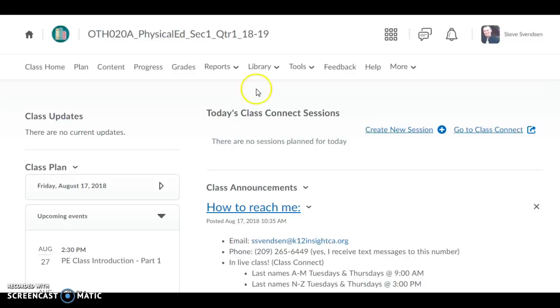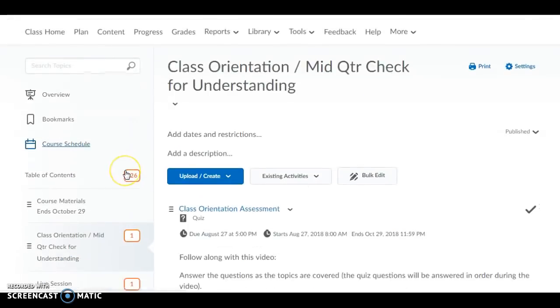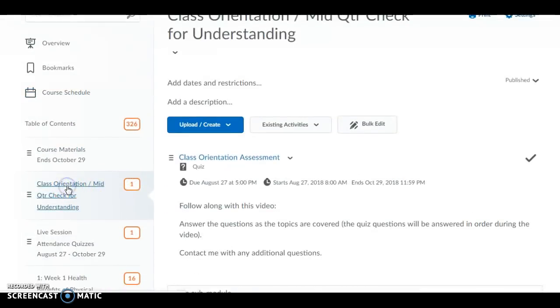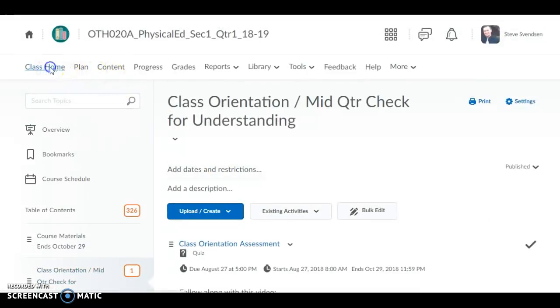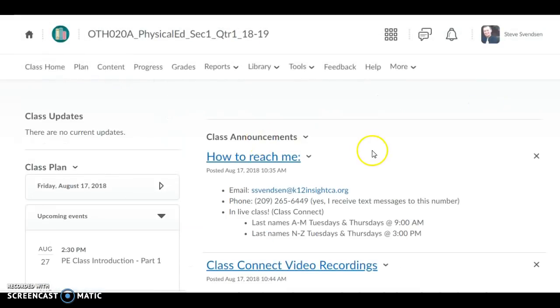So what I want you to do first thing is click on the Content tab and then click on the unit on the left for the class orientation assessment, which is right here. Then you can click on the class orientation assessment link to open the quiz. Once you have that open, hit play on this video to continue.